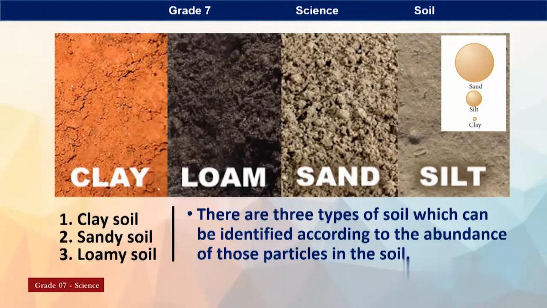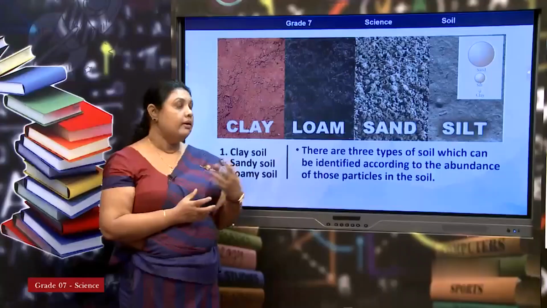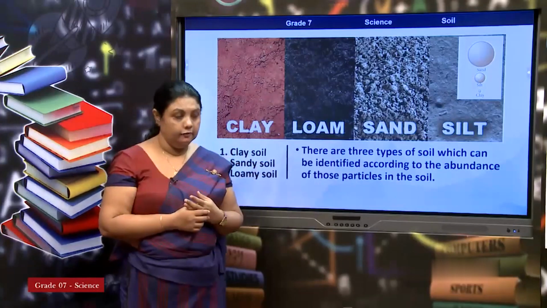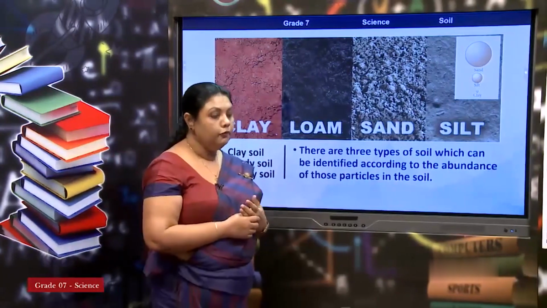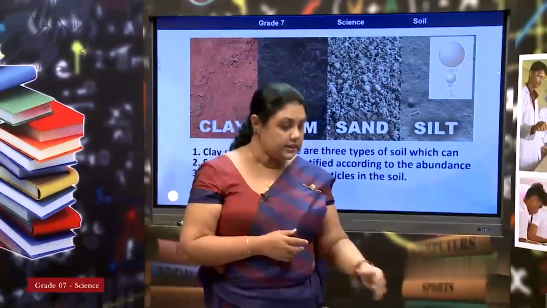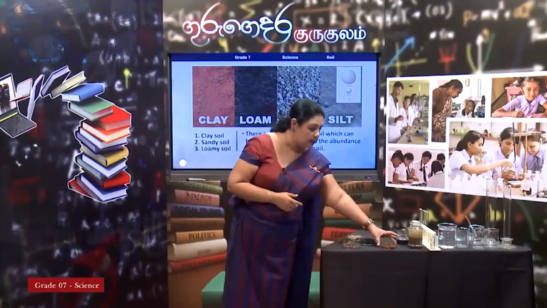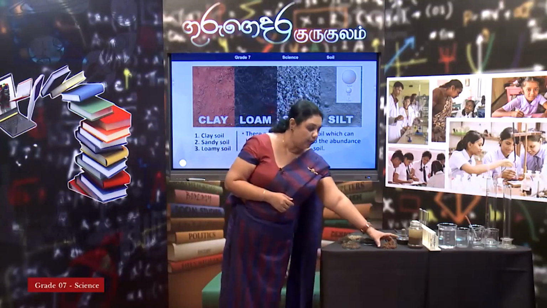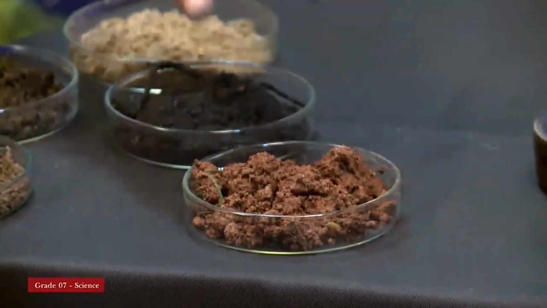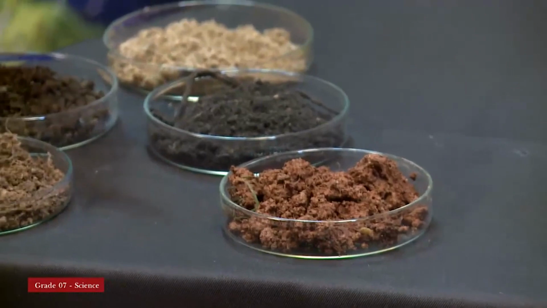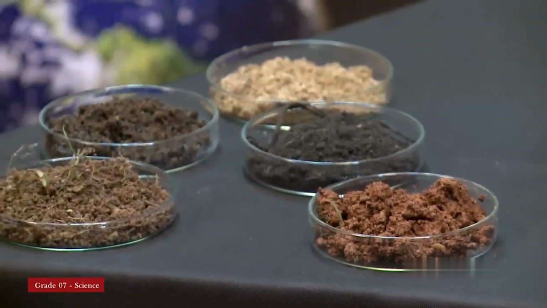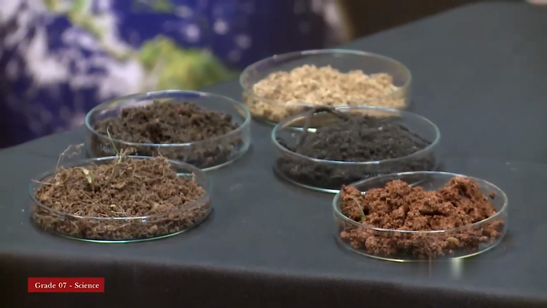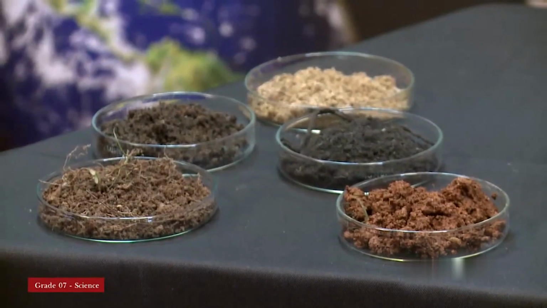So, here once I showed you earlier, now we will see again with soil samples whether we can identify them. Right. So, if you take this sample, first one, see where you can tally with it, this is red color. So, if it is red color, you can identify now that it is the clay sample.